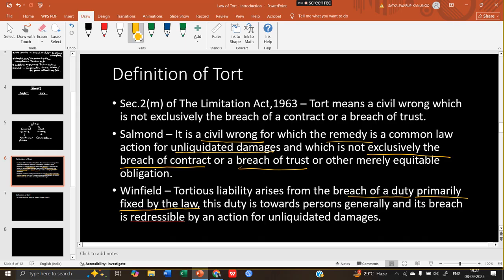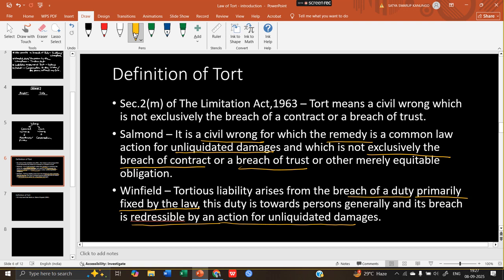That duty towards the person is breached, and it is redressable by, again, unliquidated damages. So these are some important definitions of law of tort by Salmond and Winfield.